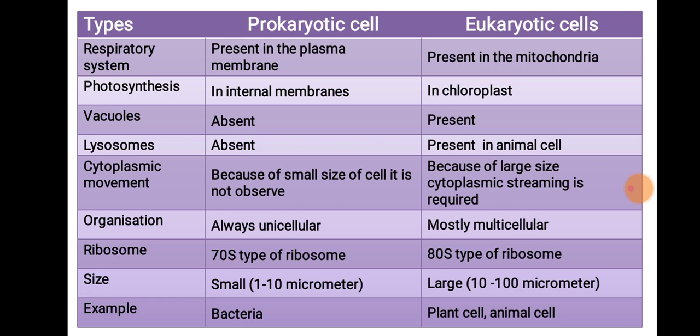Ribosomes are of 70S type in prokaryotes while they are of 80S type in the eukaryotic cell. The size of the prokaryotic cell is generally 1 to 10 micrometer while it is 10 to 100 micrometer in the eukaryotic cell. An example of the prokaryotic cell is bacteria, and examples of the eukaryotic cell are plant cell and animal cell.